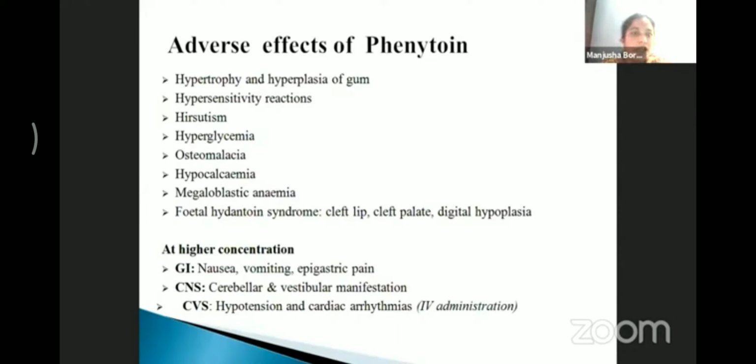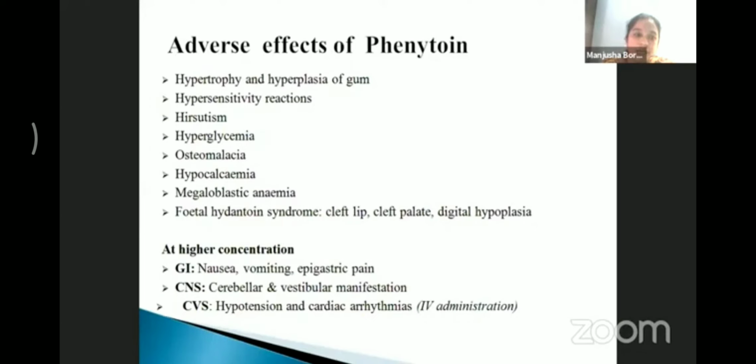Endocrine side effects like hyperglycemia, osteomalacia and hypocalcemia. Osteomalacia and hypocalcemia occur due to the increased metabolism of vitamin D and calcium. Megaloblastic anemia is more common because of interference with the metabolism and excretion of folate. If it is used in pregnancy, it also causes fetal hydantoin syndrome, which is characterized by cleft lip, cleft palate, and digital hypoplasia.